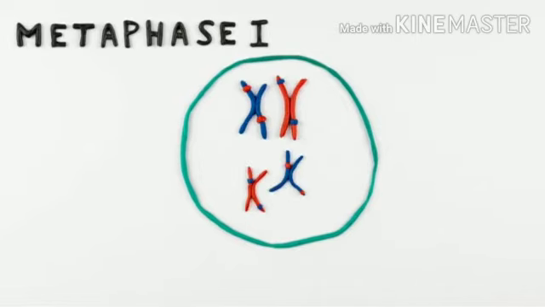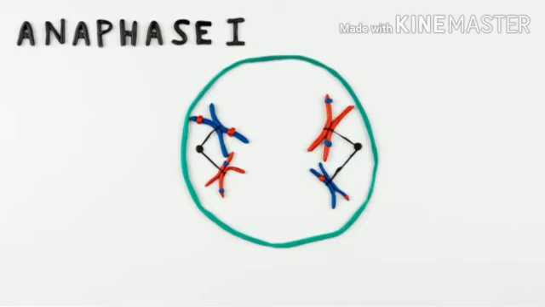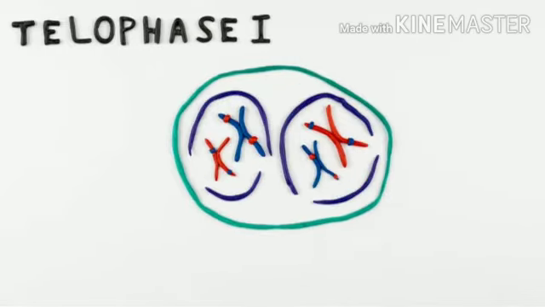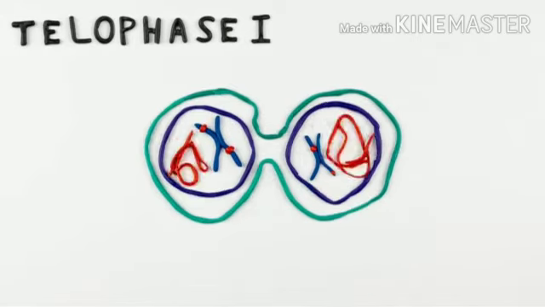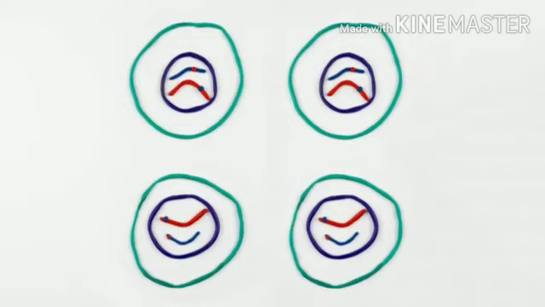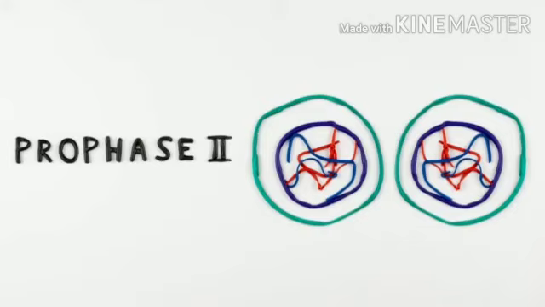So during metaphase 1, after crossing over, they place themselves in the equator, and during anaphase 1, the termination occurs, and the chromosome number becomes half. We started with 4, but now we have only 2 chromosomes within a single cell. After cytokinesis, you will get 2 separate cells, and already the chromosome number has become half. In meiosis 2, it's completely equational or mitotic cell division, and here you can see the separation of chromatids.